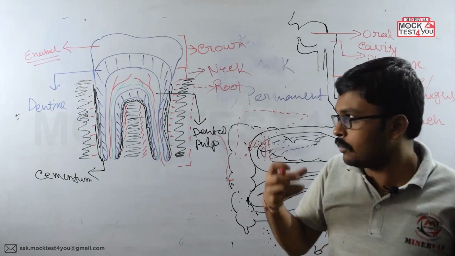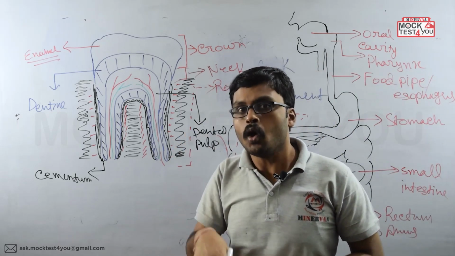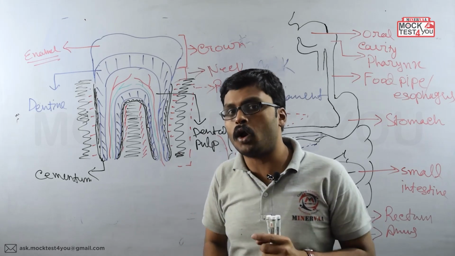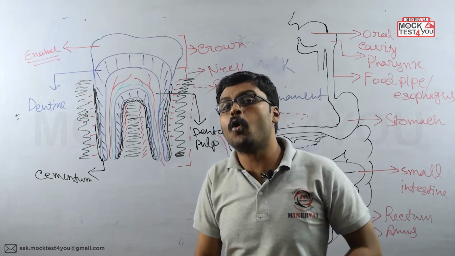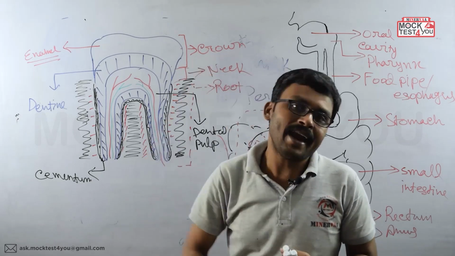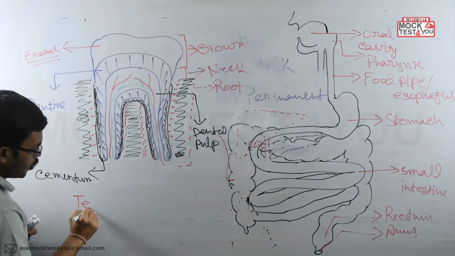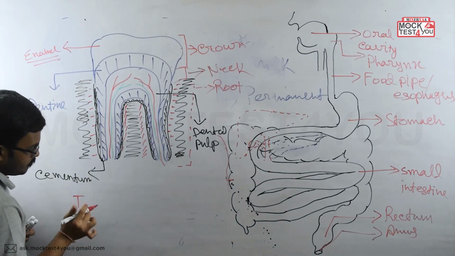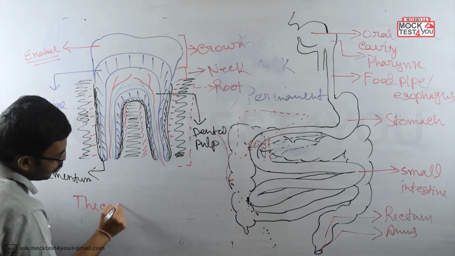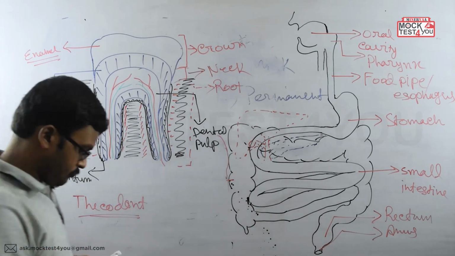Because our teeth are embedded within the jaw, we are also called thecodont.